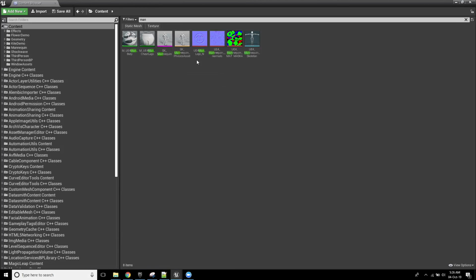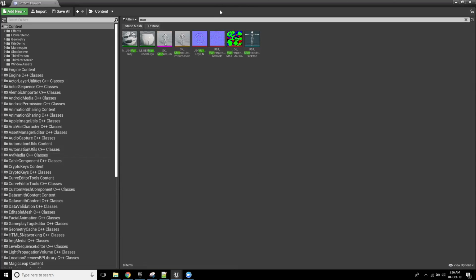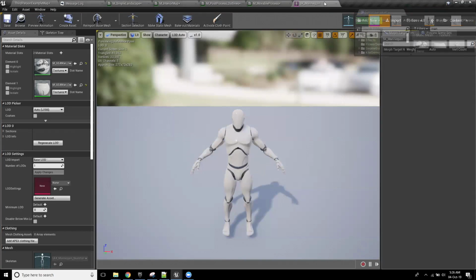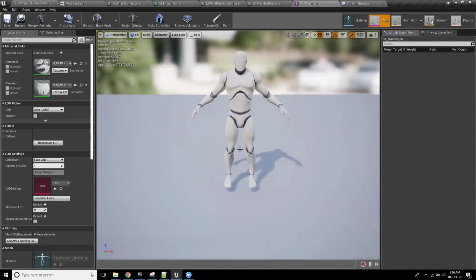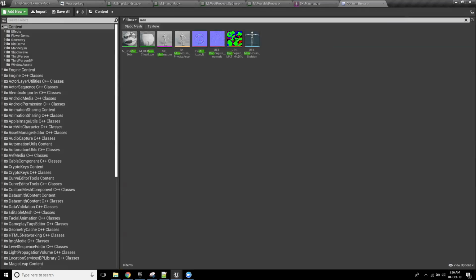If I look at the existing mannequin, which is opened up on a different screen somewhere, there it is, this is what we've got. Now, remember earlier I used the world aligned texture node to project onto this asset? If we were to do the same thing with our mannequin, we would actually have a bit of a problem.